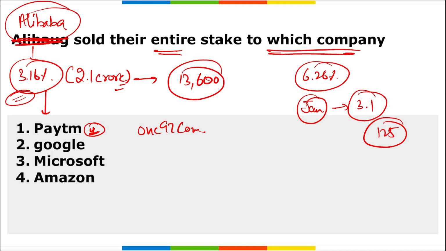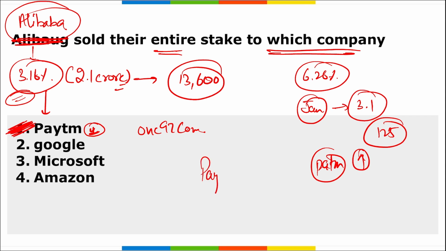Also, apart from this, remember this deal almost completes Alibaba's exit from India. Earlier, Alibaba also sold their stake in Zomato and Big Basket respectively. And those who are following the stock market must have seen that the Paytm stock is on the rise for the past few days, increasing daily by a few percent.